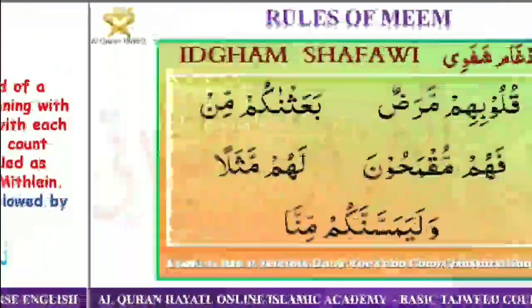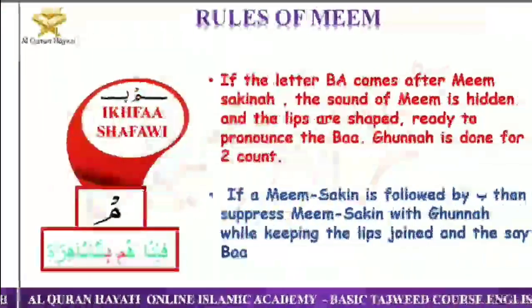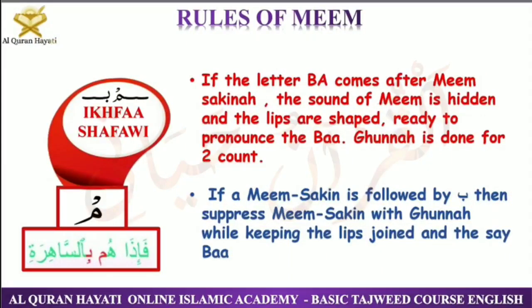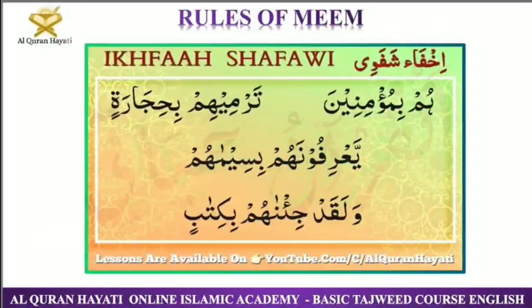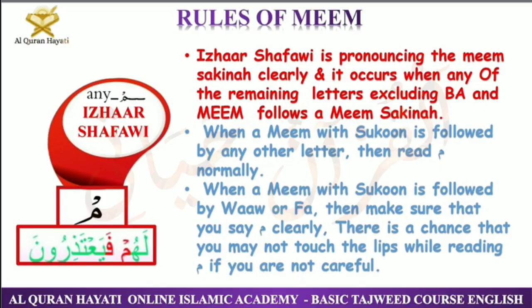Izhar, okay. What does izhar mean? Izhar means to show, to recite something very clearly without hiding, merging, or doing anything. That is called izhar. The letters of izhar: if Meem Sakin is followed by any other letters except the letter Meem and Ba, any Arabic alphabets, from Hamza to Ya, but not two letters, that is Meem and Ba, because Meem is a letter of Idgham Shafawi, Ba is a letter of Ikhfa Shafawi. Except those two letters, if any other letters comes after Meem Sakin, then recite Meem Sakin clearly, just like Im, that's it. We will not recite it with gunna there. This is called izhar al-shafawi.